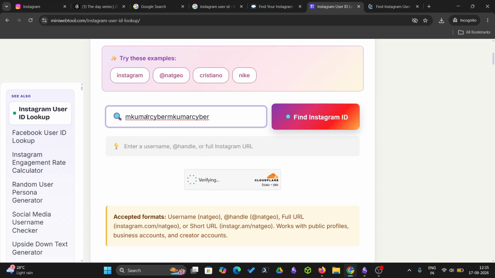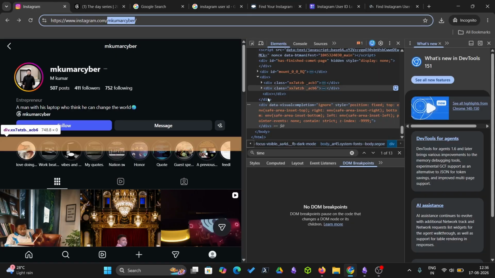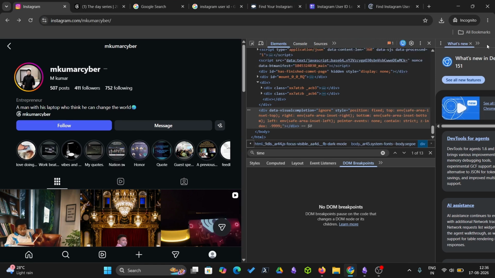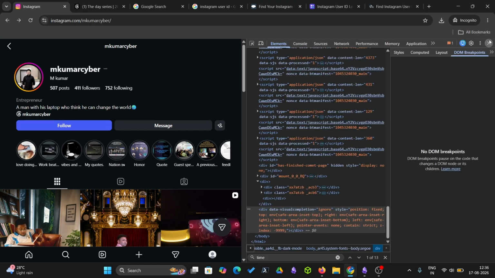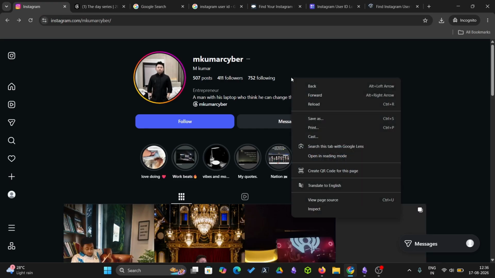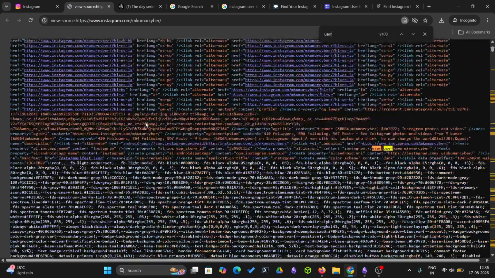Let me show you a way directly. Just go to the particular profile. Like you are on a profile for now, go to the page source with Control and U, and look for user ID.